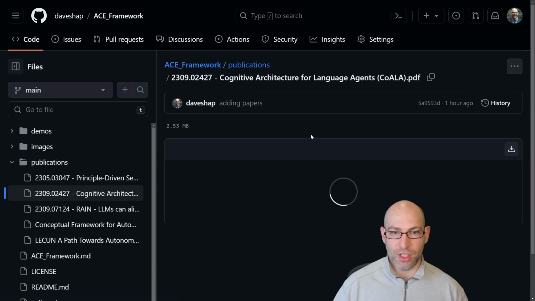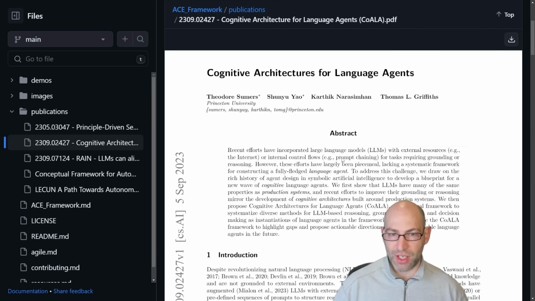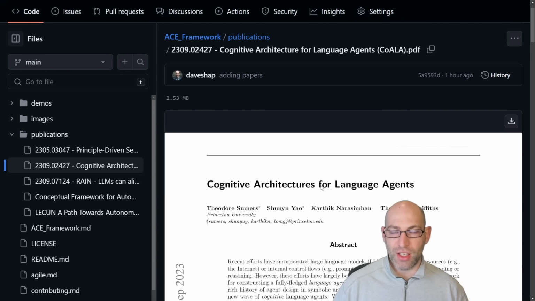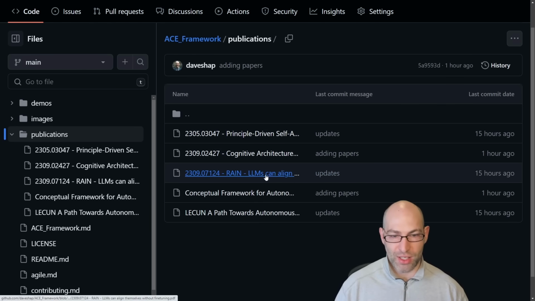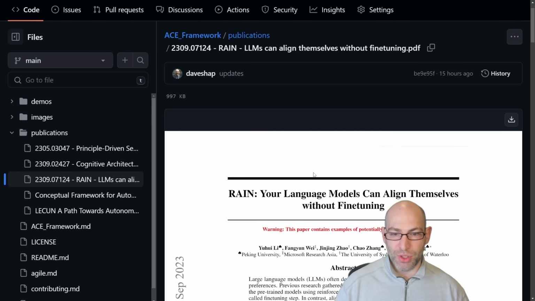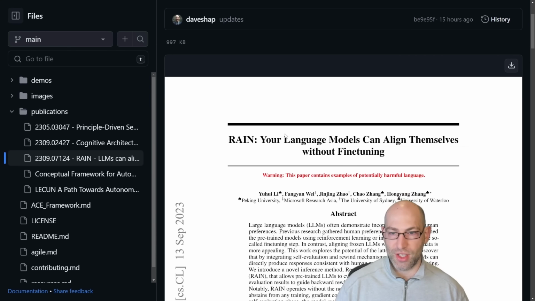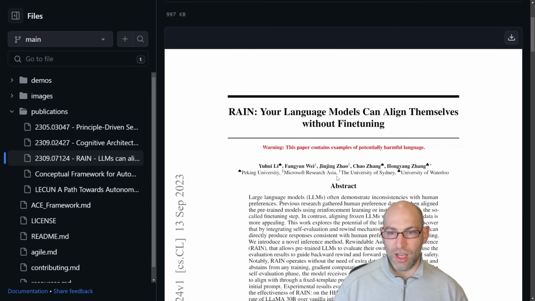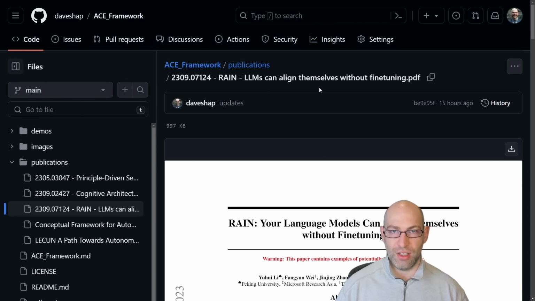Another publication is the Koala paper that I mentioned in a recent video. So this came out of Princeton, and actually the professor, Carlos, who reached out to me, he's friends with these guys over at Princeton. So he collaborates with them. We're all operating in the same space. The RAIN paper just came out. So this is again about self-alignment that demonstrates prompting strategies for self-alignment even without fine-tuning.